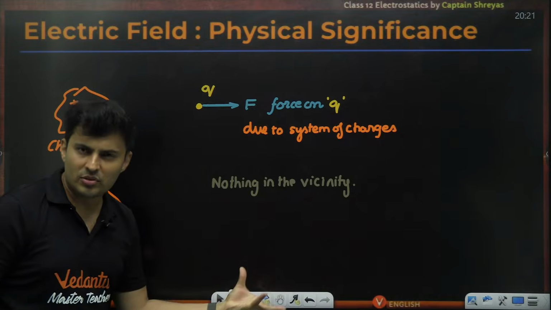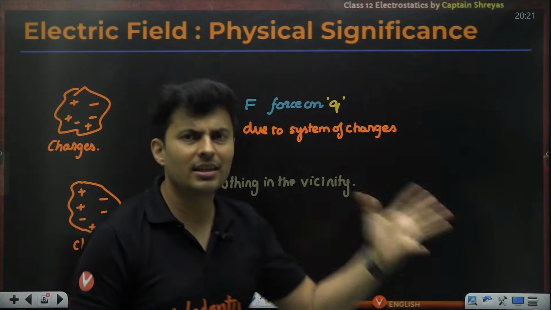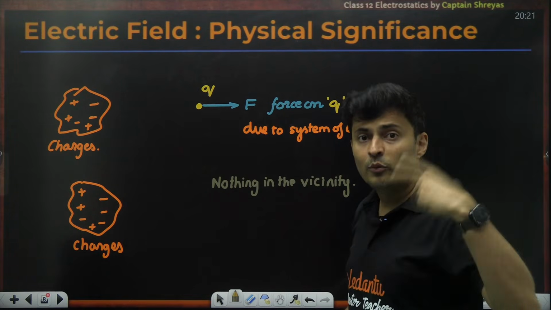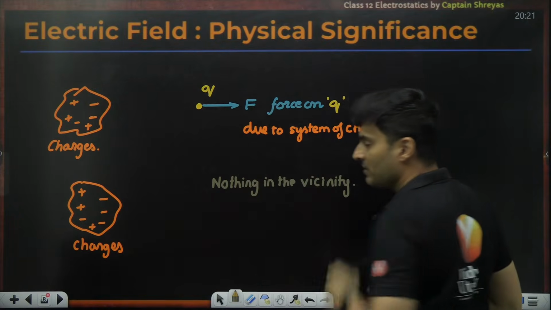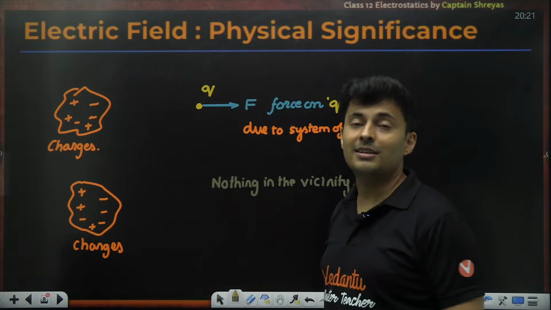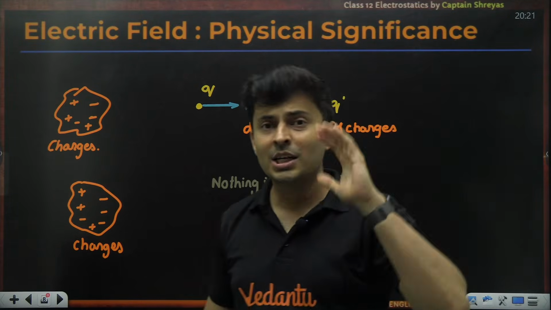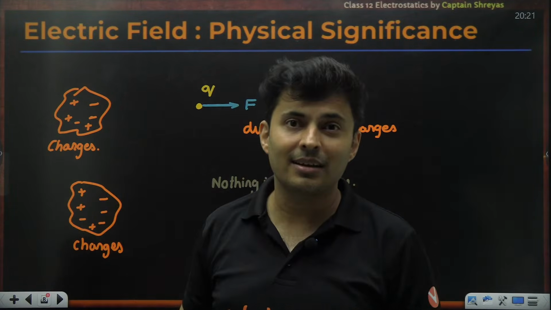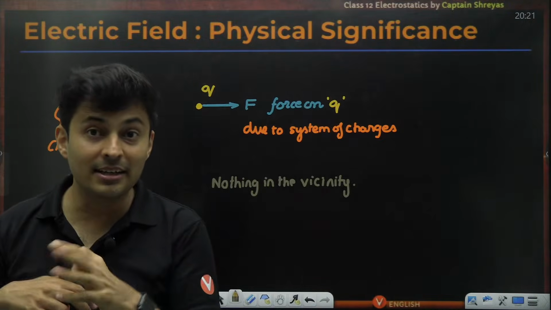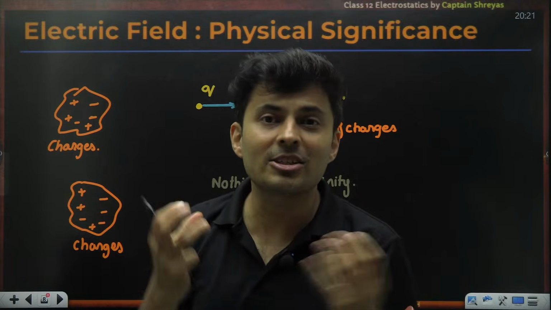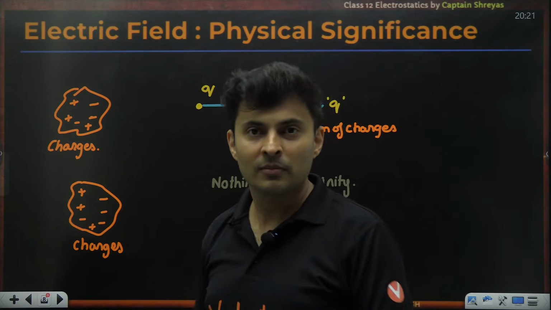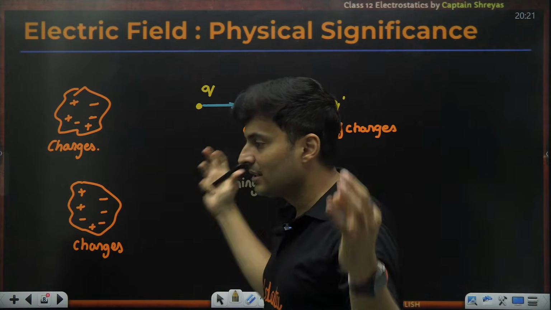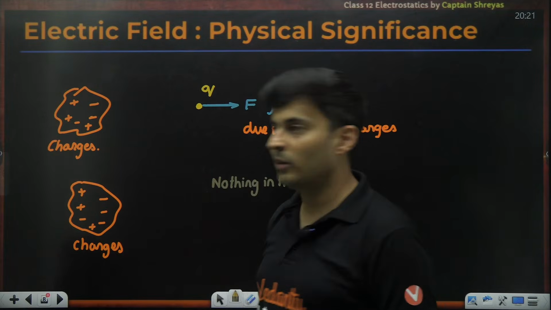Even when there is nothing, absolutely no air molecule, no liquid, no solid, nothing, I feel there must be something which tells, in case a charge arrives here, that hey, listen, there is a charge over here. It's like the trees in the forest are whispering to you, hey, listen, there is a charge here, be aware. You go to the next tree, that next tree tells, hey, you are closer. It's like somebody is telling you some kind of information. And that information around these charges is called the electric field. It's sensed in the form of electric field.